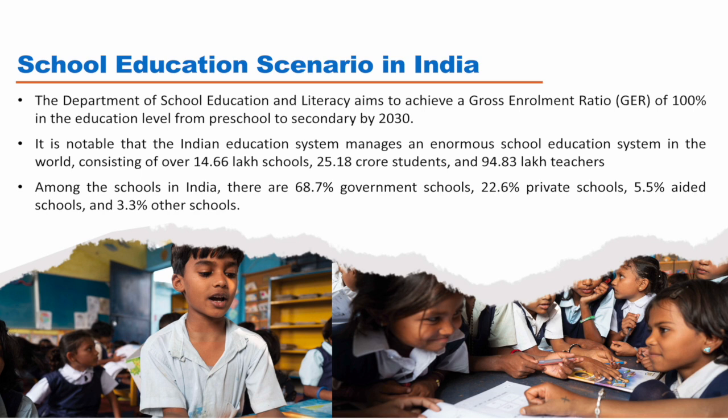Among the schools in India, what is the breakup of different kinds of schools? This is also a very interesting analysis: 68.7% of all schools are government schools, 22.6% are private, 5.5% are aided, and then there are other categories of school. So this is the overall school scenario before we do a deep dive, to give you the overall picture.